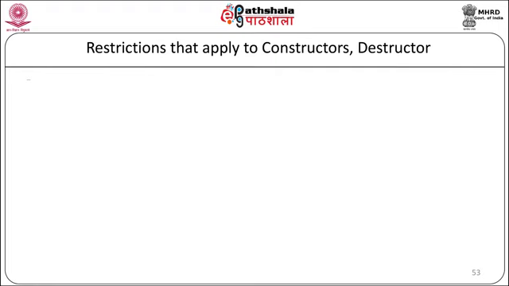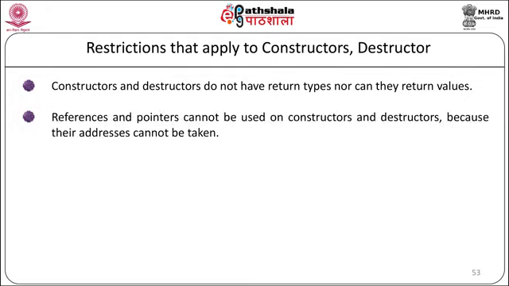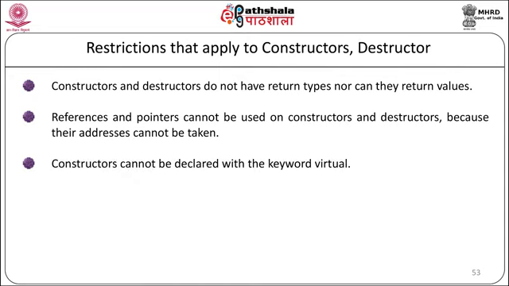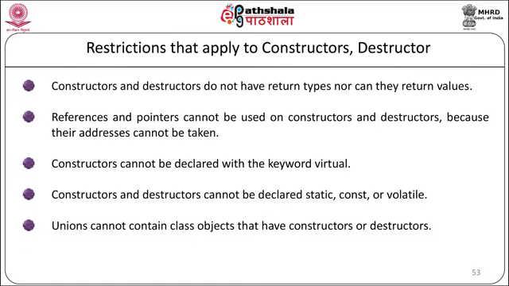Restrictions that apply to constructors and destructors. Constructors and destructors do not have return types, nor can they return any values. References and pointers cannot be used on constructors and destructors because their addresses cannot be taken. Constructors cannot be declared with the keyword virtual. Constructors and destructors cannot be declared as static, const or volatile. Unions cannot contain class objects that have constructors and destructors.